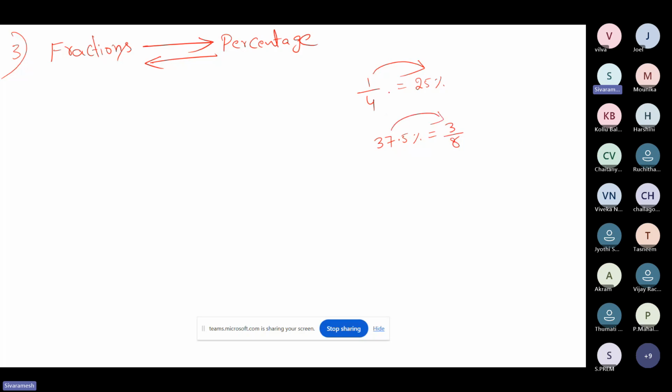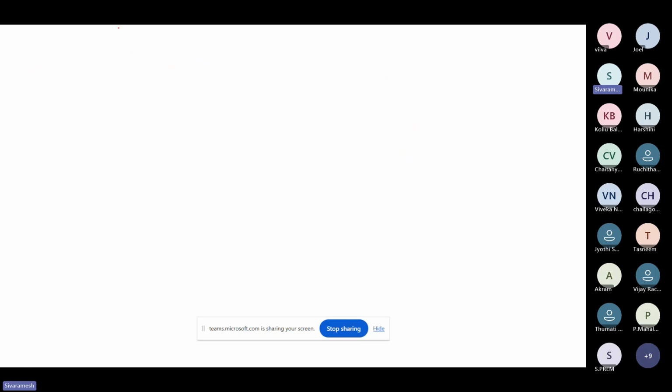My point is, when I give a fraction, you have to convert it to a percentage, and when I give a percentage, you have to convert it to a fraction, either way, depending on your comfort. Don't worry, I will teach you all the tricks for percentage to fraction and fraction to percentage. Just barely 10 to 15 minutes, if you concentrate, surely you will learn these tricks. Now let's start with these percentage conversions.